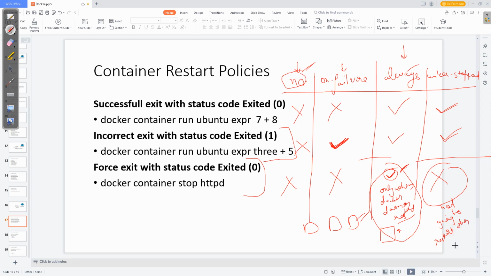When the daemon restarts, it is not going to restart. Please understand this point. We'll understand these two situations when we restart the Docker daemon. I hope you get an idea. Now let's see the hands-on lab to grasp it more. We'll see ideally the four situations.